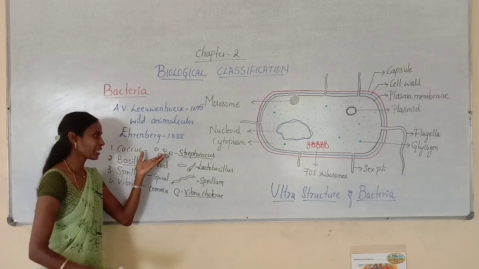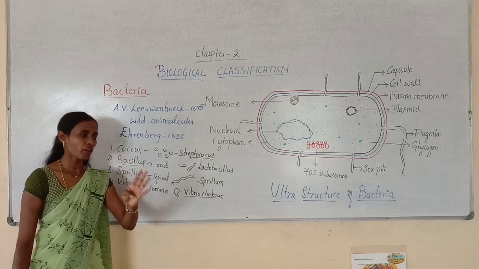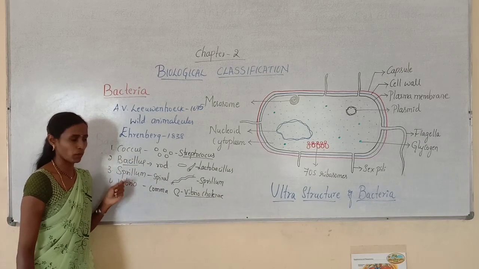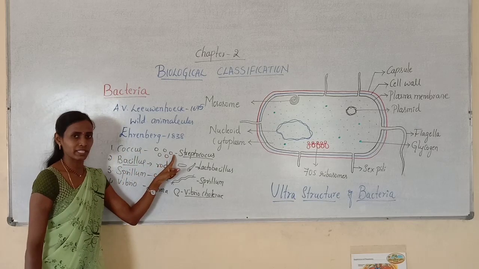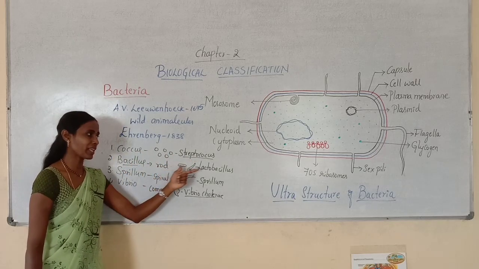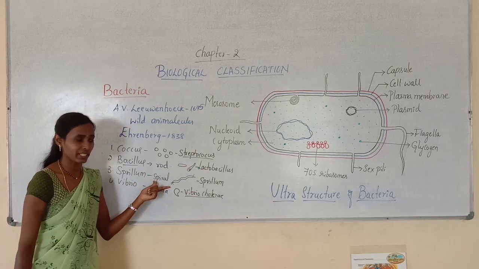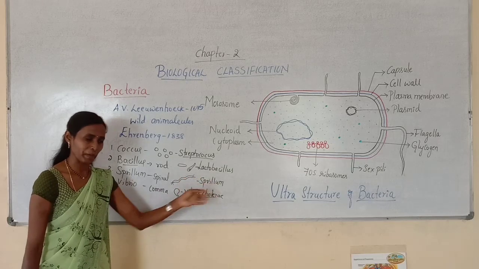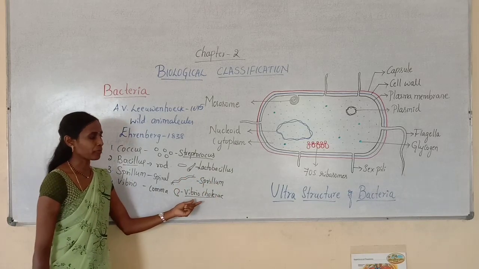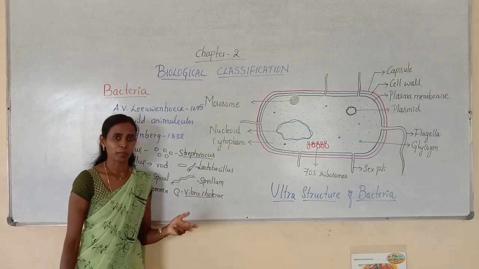So try to understand, depending upon the shape, bacteria are classified into four major types: coccus, bacillus, spirillum, and vibrio. Coccus, these are spherical bacteria, example streptococcus. Bacillus, rod-shaped bacteria, example lactobacillus. And spirillum, these are spirally coiled bacteria, example spirillum or spirilla. And vibrio, these are comma-shaped bacteria, example Vibrio cholerae. So these are the types of bacteria depending upon the shape.